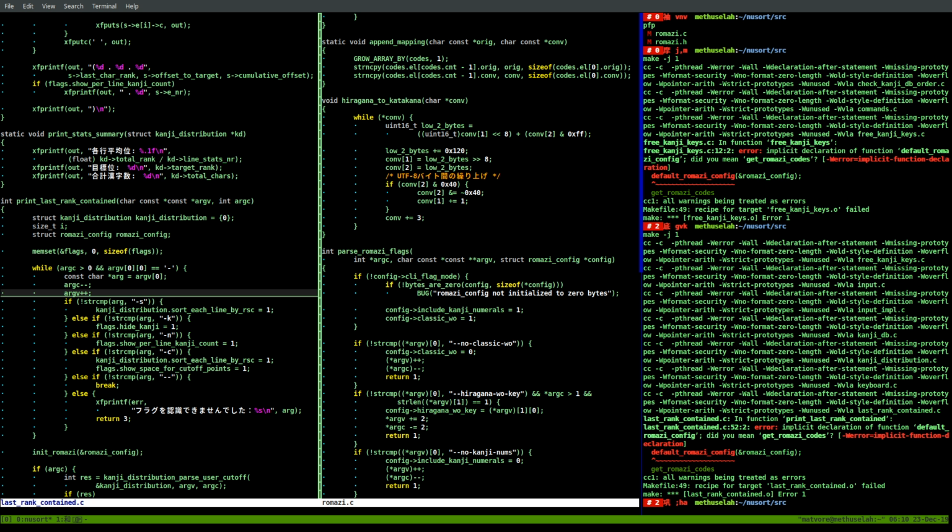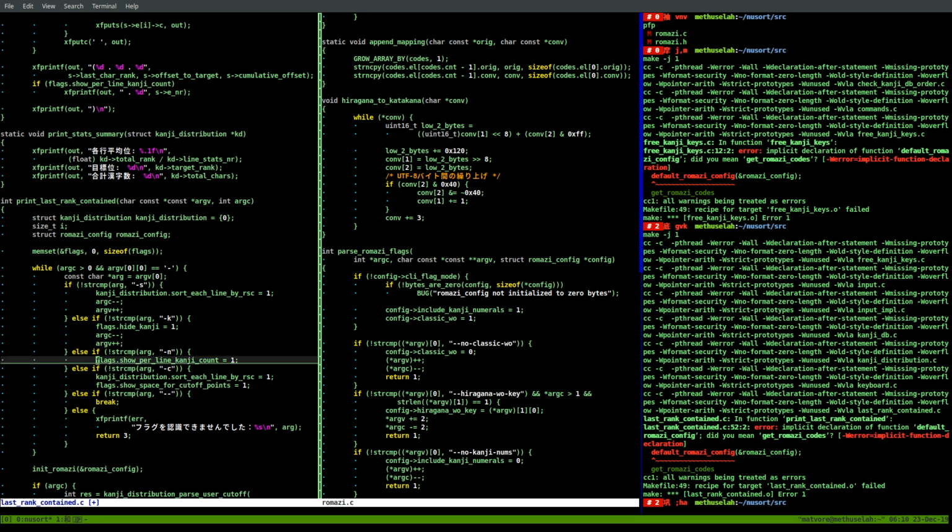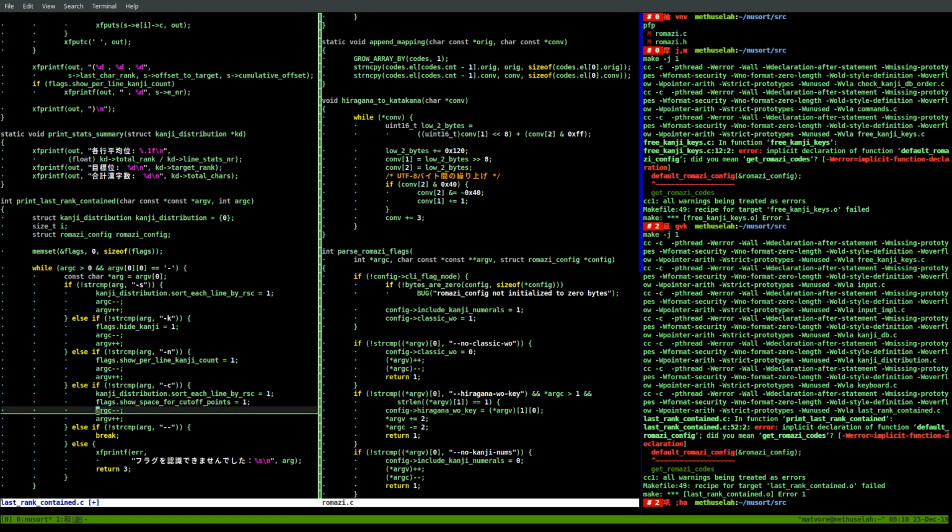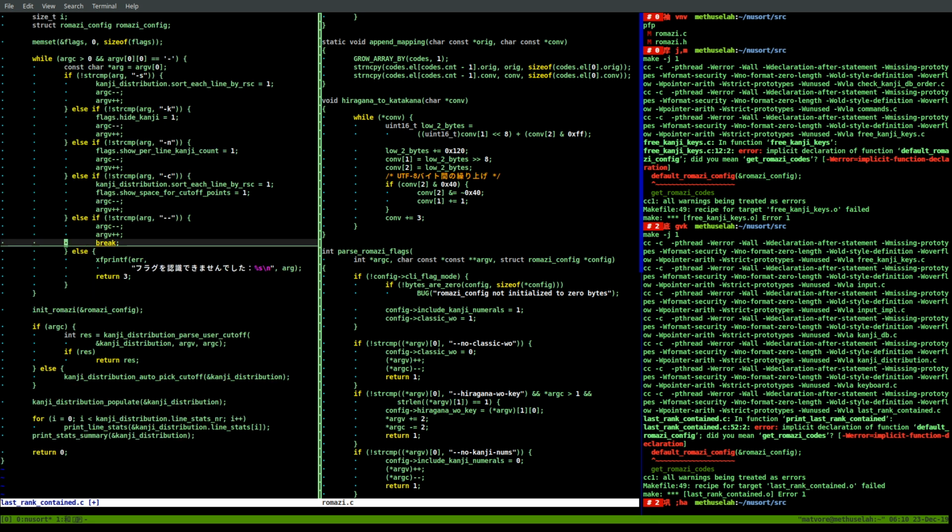Country distribution. Let's see here. Okay. Break. All right. Else if not parse Romaji flags. Let's do argc, argv, address of Romaji config.